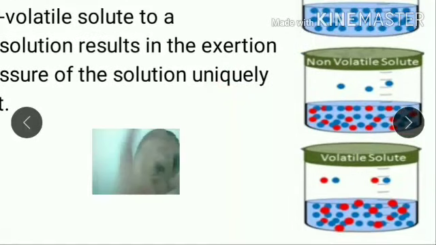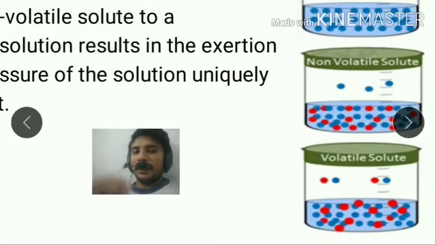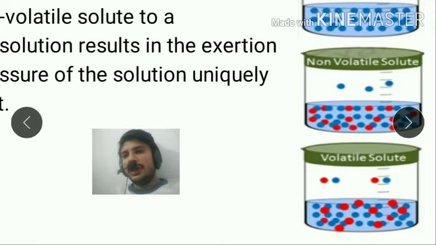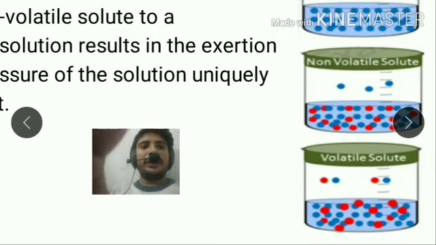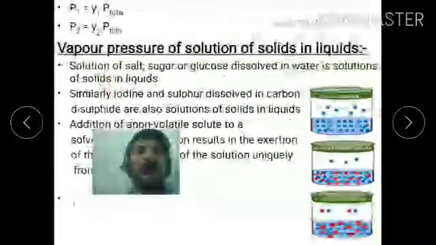When a volatile solute dissolves in a solvent, its vapor pressure is high compared to that of a non-volatile solute, because the non-volatile solute does not dissolve in the solvent; it sits on the upper layer of the solvent, blocks the surface, and reduces the surface area of the solvent. That's why the pressure decreases. Read this theory.